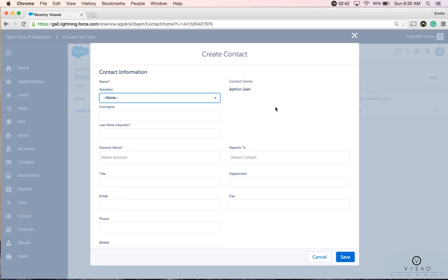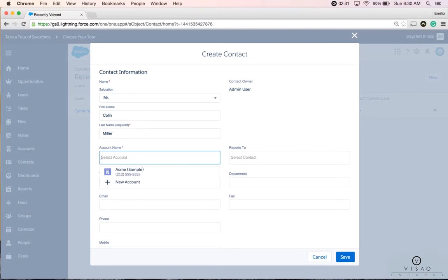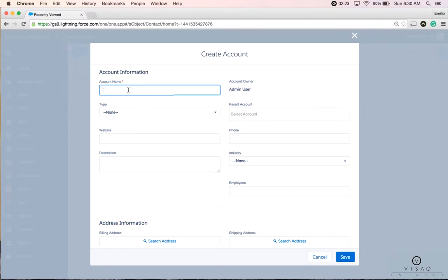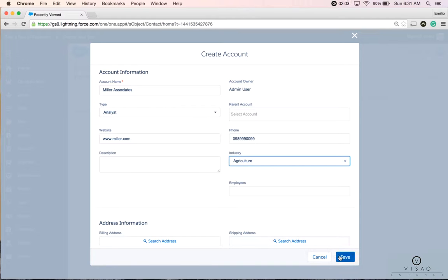Now we're opened up with our Create Contact form. We'll start filling out the information. Just choose Save.